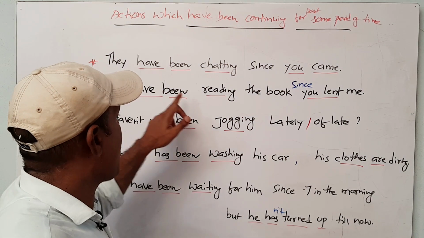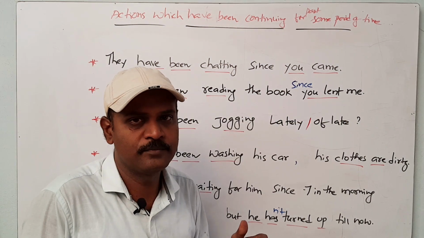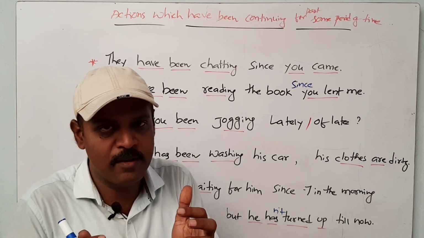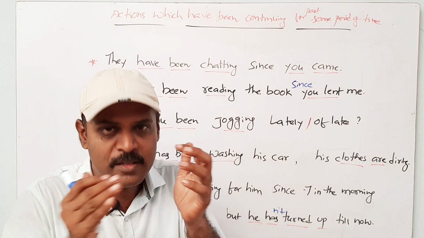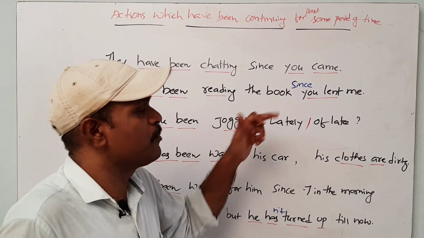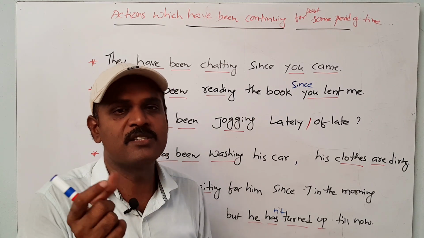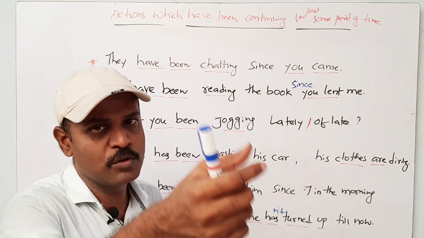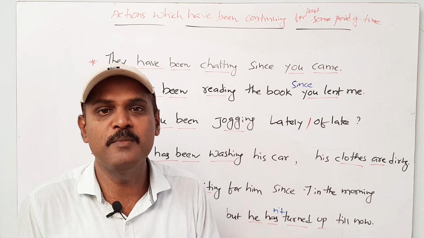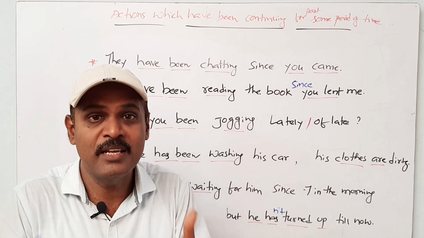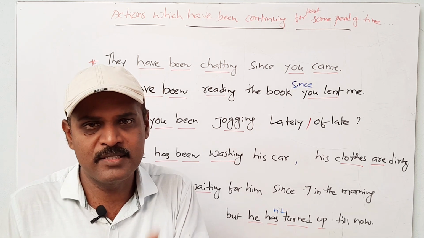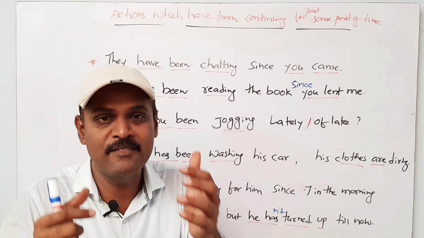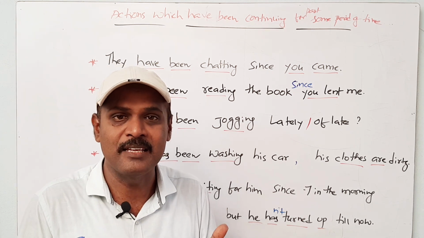Next one. I have been reading the book since you lent me. Since you lent me, at the starting point of time, at the time of you lending me the book, I have been reading the book. Reading, studying. What is the difference between reading and studying? Reading means just we go through the lines and lines and lines. But studying means we have to read something in depth by using some kind of references, some kind of background. In very depth. When we are saying something read in very depth, at that point of time we have to use study rather than read.